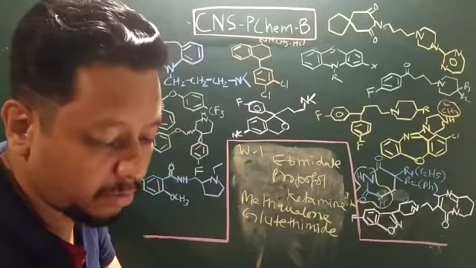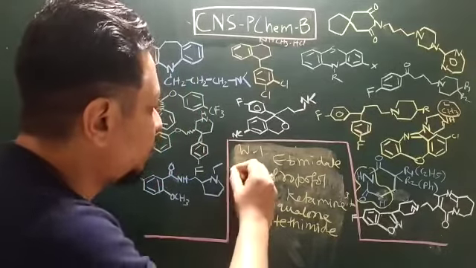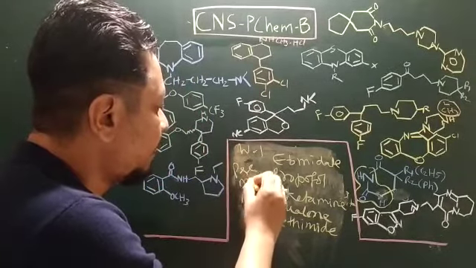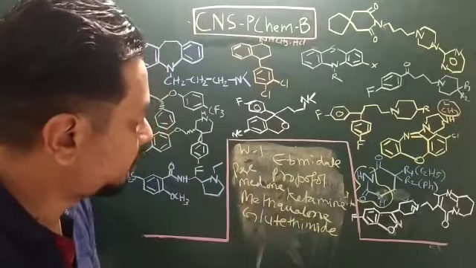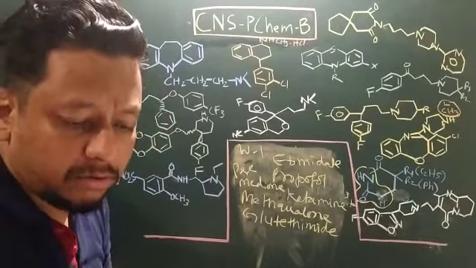Okay, so now you have one more drug which is a prodrug known as primidone.